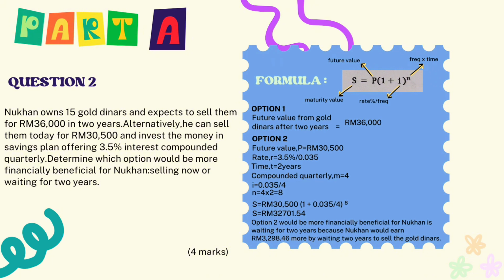The formula we are using is S equals P bracket 1 plus i bracket to the power of n. For option 1, the future value from the gold dinars after 2 years equals 36,000 ringgit. For option 2, P equals 30,500 ringgit, R equals 3.5%, T equals 2 years, M equals 4. So S equals 30,500 bracket 1 plus 0.035 over 4 bracket to the power of 8. So the answer is 32,701.54 ringgit. So option 1, waiting for 2 years, will be more financially beneficial for Nohan because he would earn 3,298.46 ringgit more by waiting 2 years to sell the gold dinars.